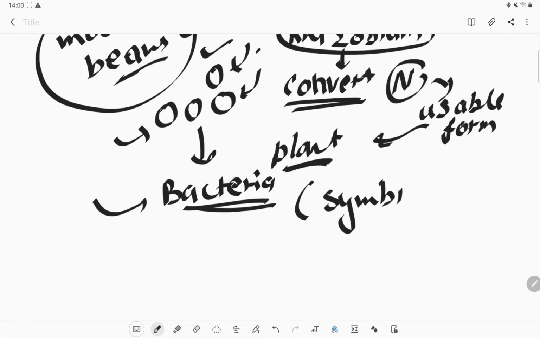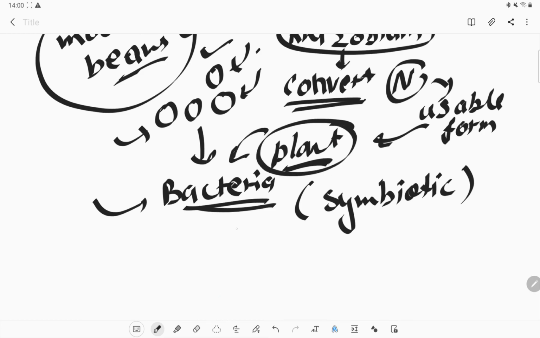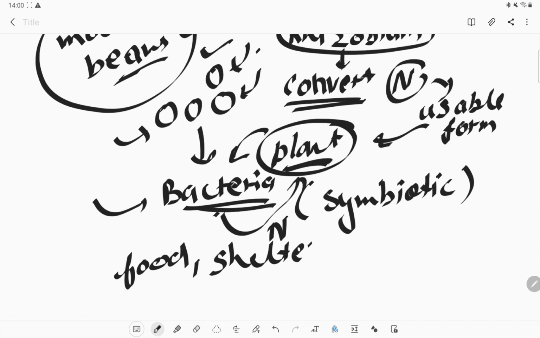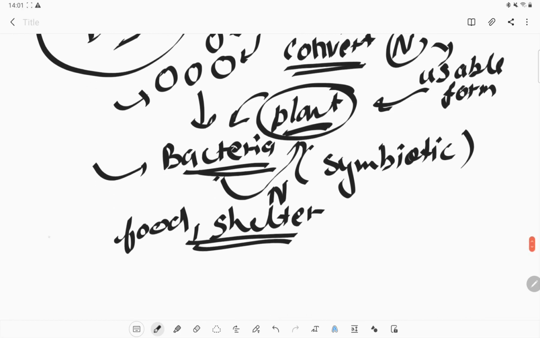We can say that this is also a symbiotic relationship. Why? Because the plant is living together with the bacteria, where the bacteria provides nitrogen to the plant, and the plant provides the food and shelter to the bacteria. So these are the examples of heterotrophic nutrition. Nutrition is of two types, autotrophic and heterotrophic.